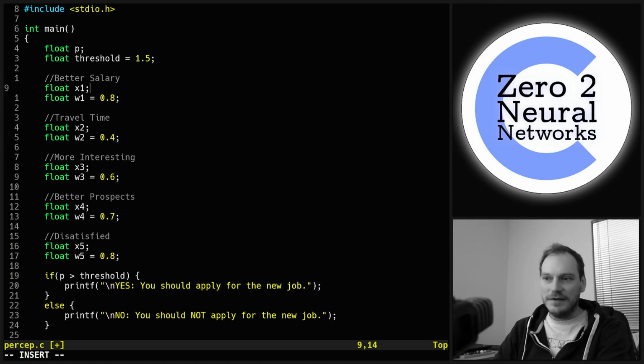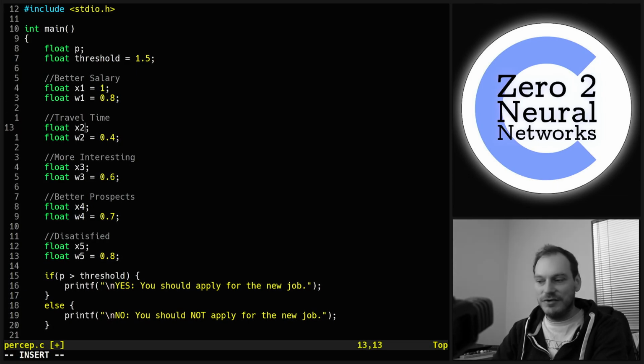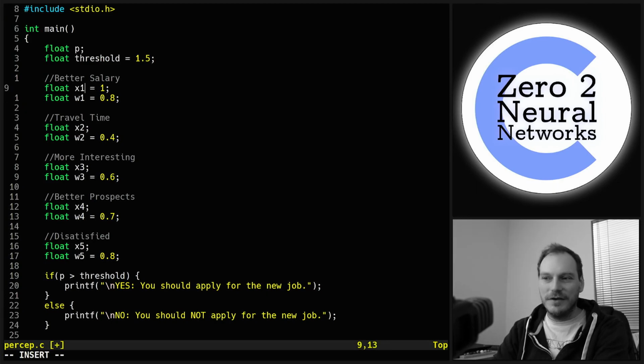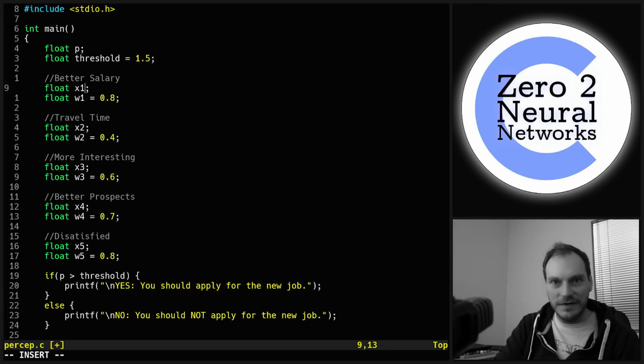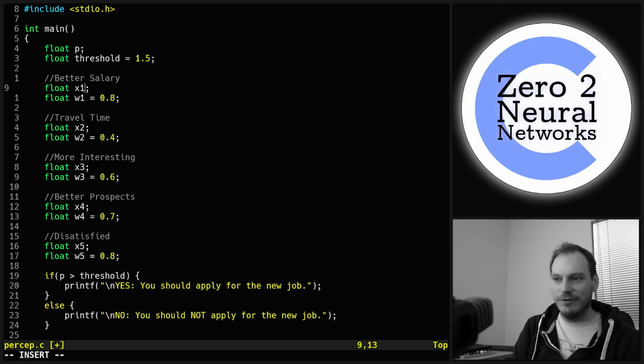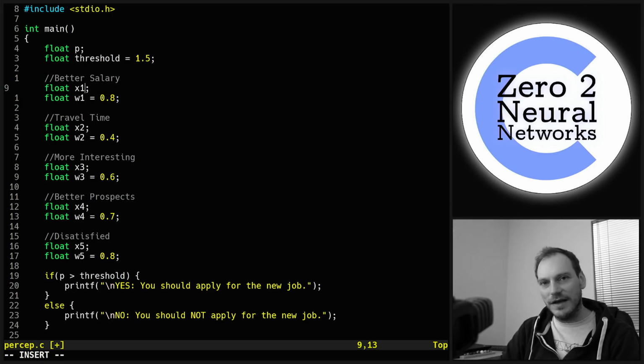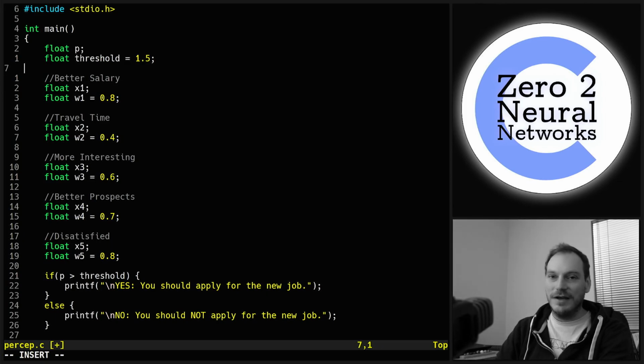And next, we need to get our inputs. Now, we could just specify these and try out the program, but what we really want to do is have the program prompt for input. So every time we run the program, we can ask whoever's using it to enter those values. And for that, we're going to need to use scanf.